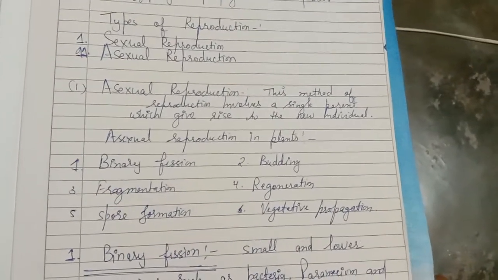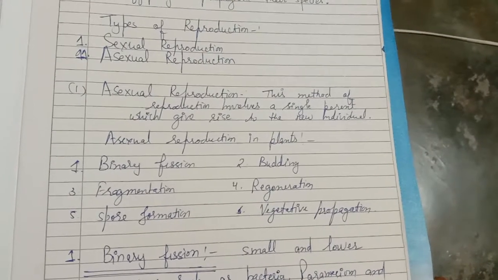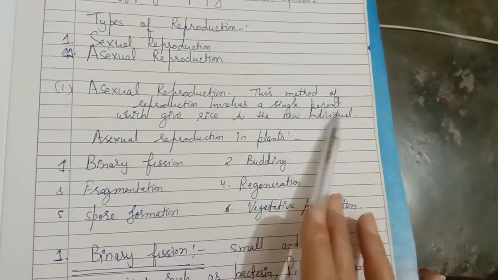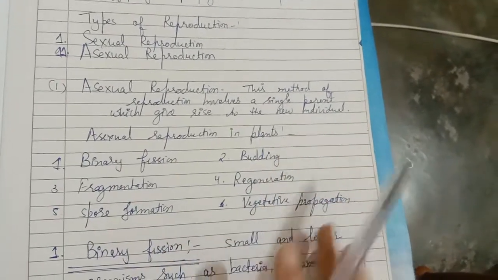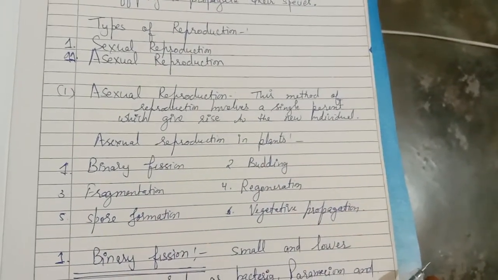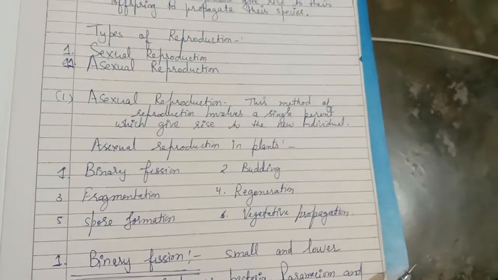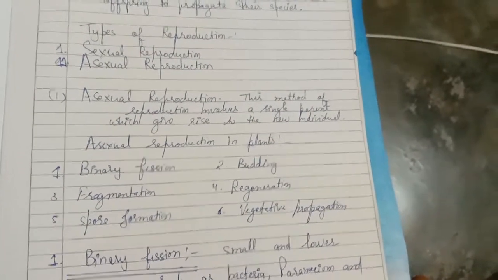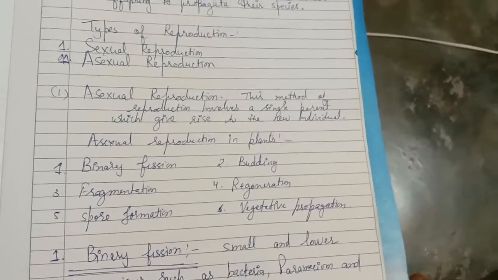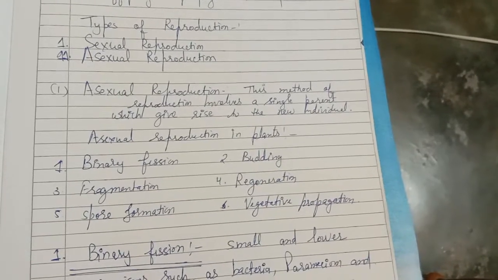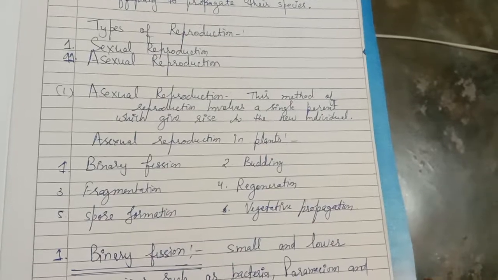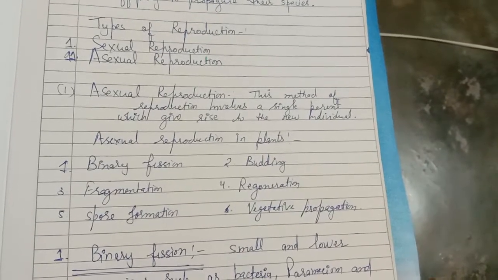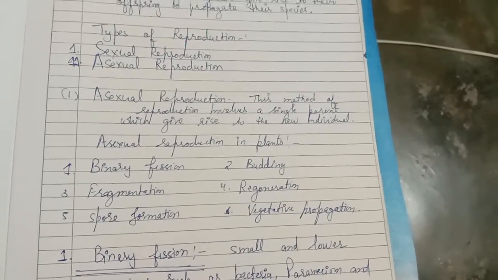This method of reproduction involves a single parent. There will be only a single parent, you have to remember that, which gives rise to a new individual. No male and female parents are needed. Only a single parent is needed. It produces new offspring of their own kind of species.